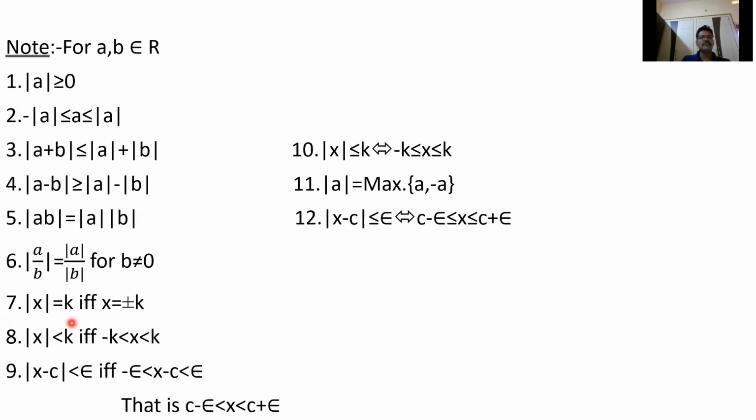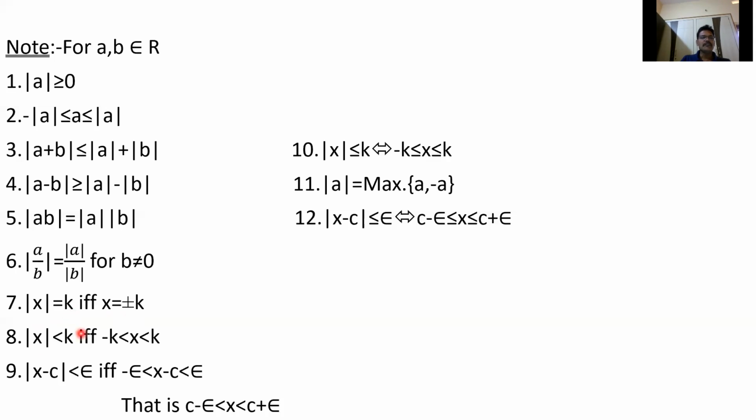So how can we get mod x equals k if and only if x equals plus or minus k? If x is positive, we can write mod x equal to x, so we get x equal to k. If x is negative, mod x is minus x equal to k, so we get x equal to minus k. If x is positive, mod x equals x, x equals k. If x is negative, x less than 0, mod x can be written as minus x equal to k, so we get x equal to minus k. So whenever mod x equals k, then automatically x equals plus or minus k.